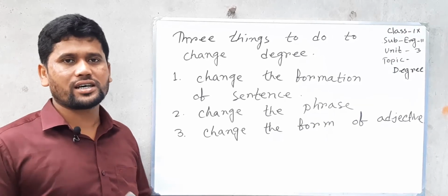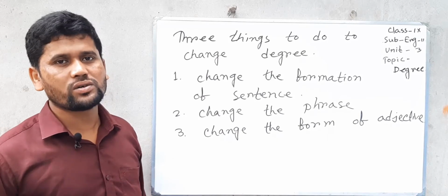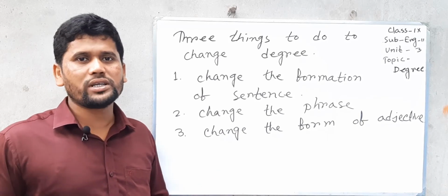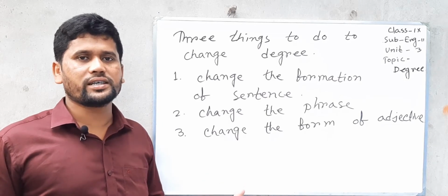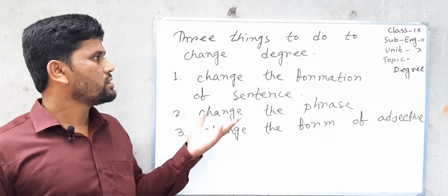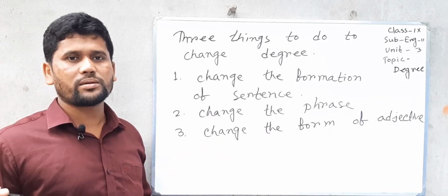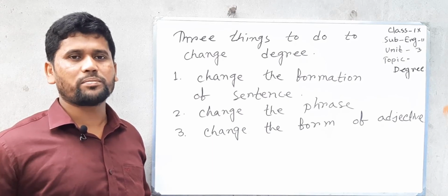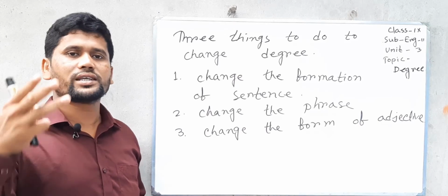Okay, let's start to change the degree from one sentence to another. Do you know how many steps or how many things we need to do to change degree from one sentence to another? Three things to change degree. When we want to change positive to comparative or comparative to superlative and vice versa, then we need to follow three things.